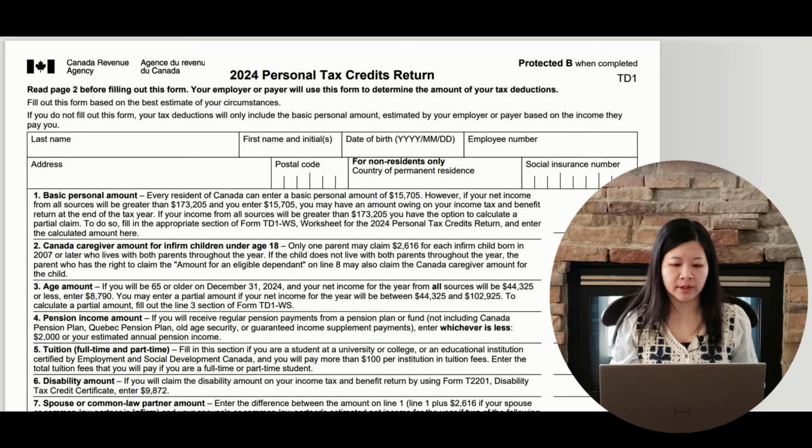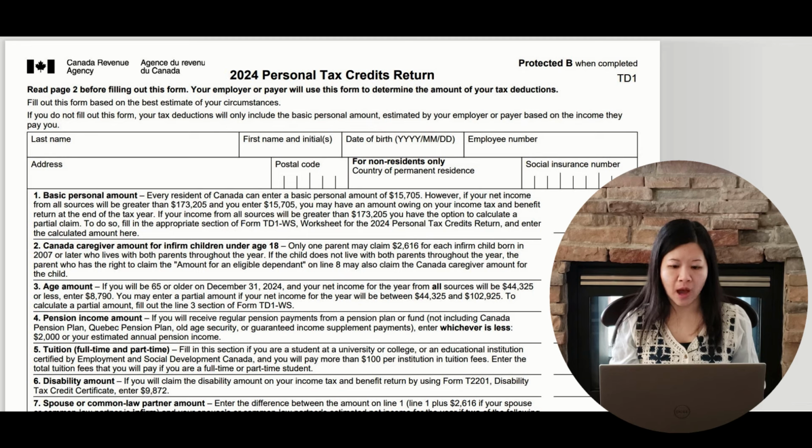Line 2 is the Canada Caregiver amount for infirm children under age 18. If you support a dependent under 18 years of age with a physical or mental impairment, you may be able to claim this credit. If you are required to pay child support or have shared custody of the child, additional rules may apply.